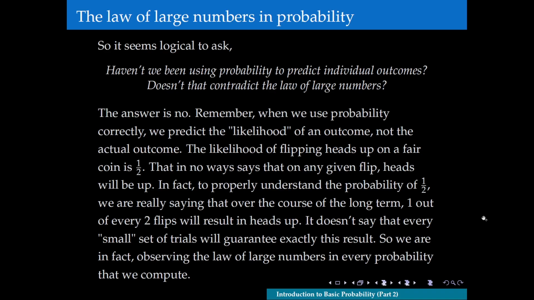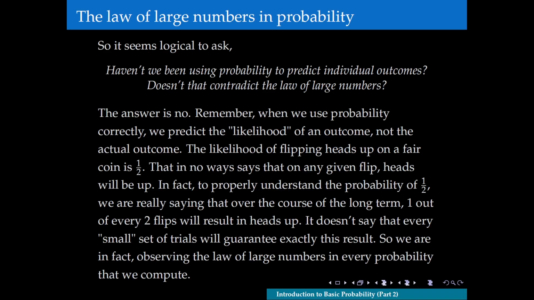Okay? Now, you might ask, and it seems logical to ask, well, haven't we been using probability to predict individual outcomes? And doesn't that contradict the law of large numbers? Well, in short, the answer is no. Remember the wording. When we use probability correctly, we are predicting the likelihood of an outcome, not the actual outcome, right? The likelihood of flipping heads on a fair coin is 1/2.